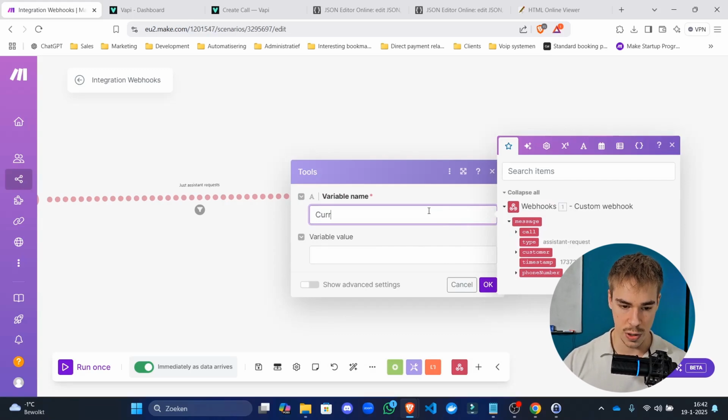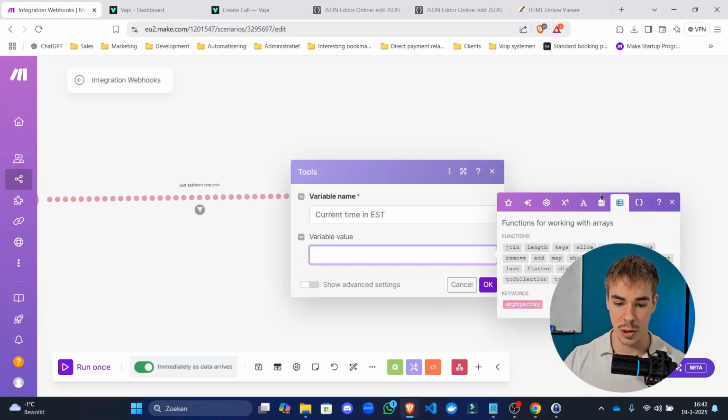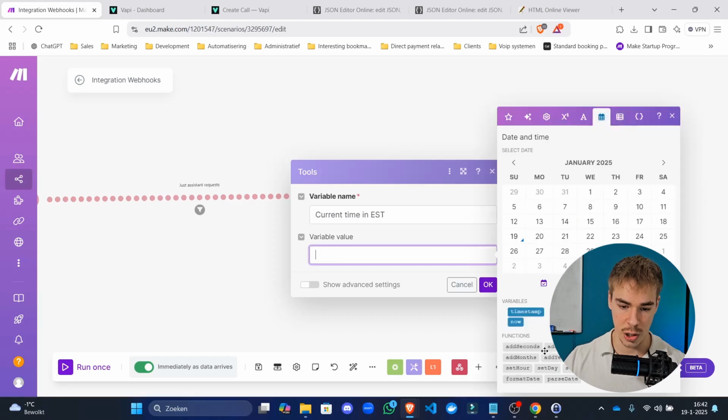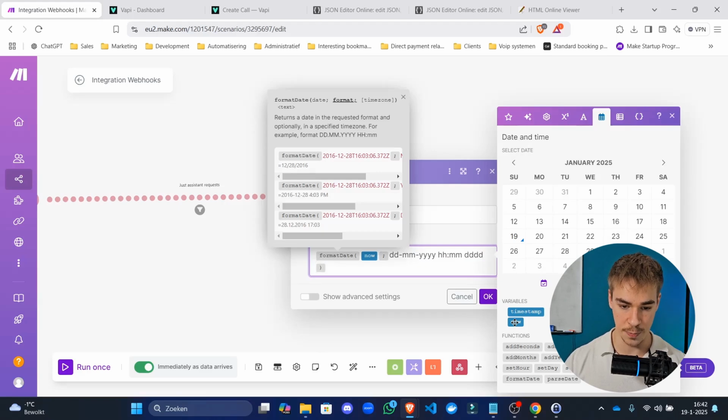So current time in EST, for example. If you always want the agent to know the current time in EST, you're going to go here and you're going to go to format date. So this is just something a bit more advanced, but this is how you're going to do that. So you go DD, MM, Y, H, MM, and then DD, and then Z, for example, and add this, and then EST.